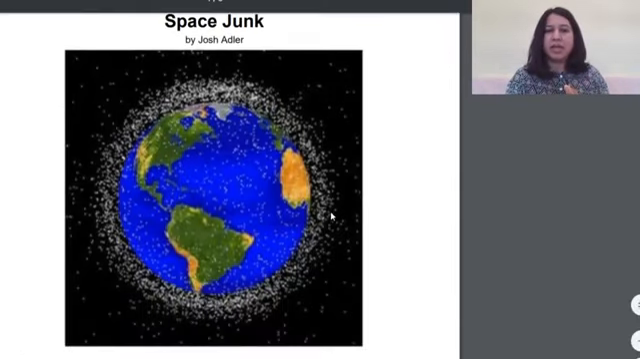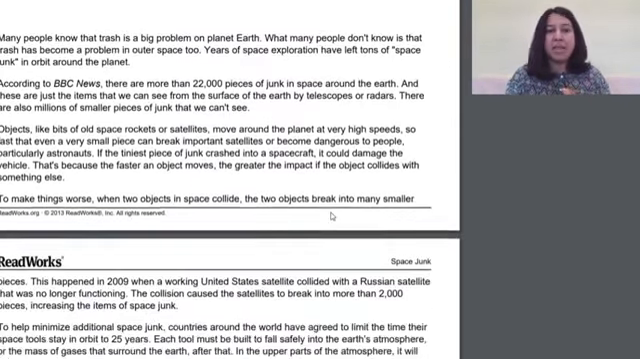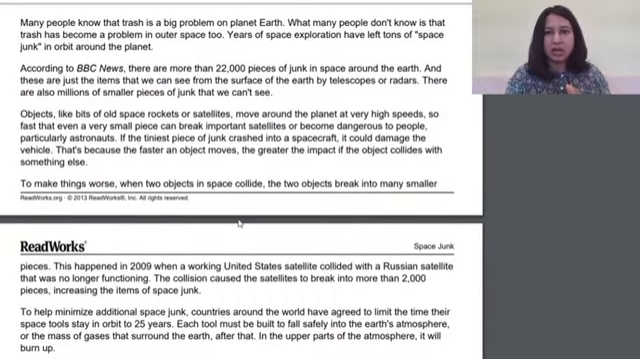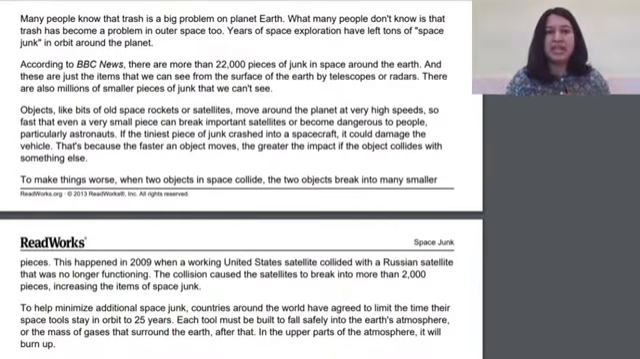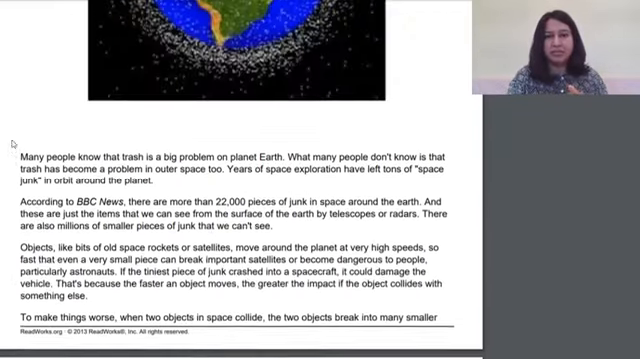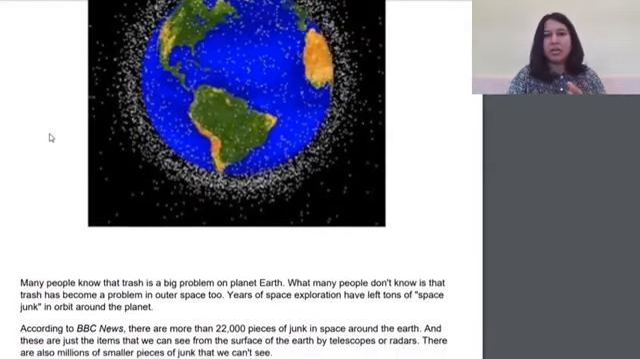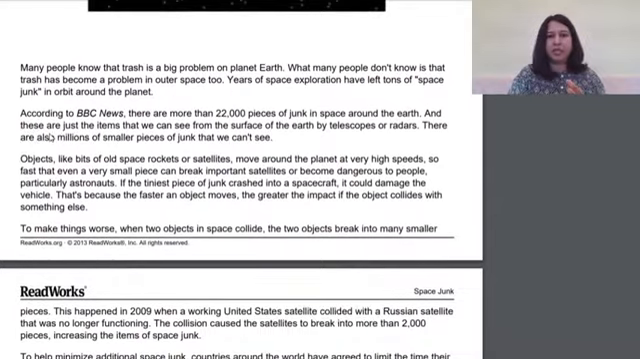Space Junk by Josh Adler. Many people know that trash is a big problem on planet Earth. What many people don't know is that trash has become a problem in outer space too. Years of space exploration have left tons of space junk in orbit around the planet. So if you can see here, this is space junk that's going around the planet.